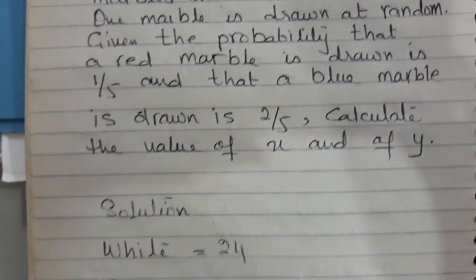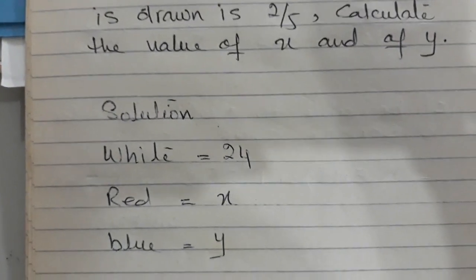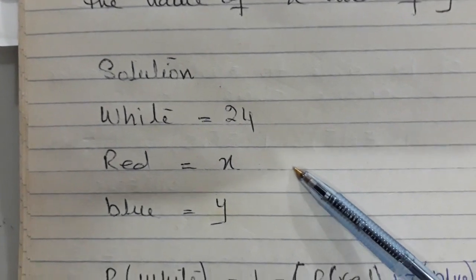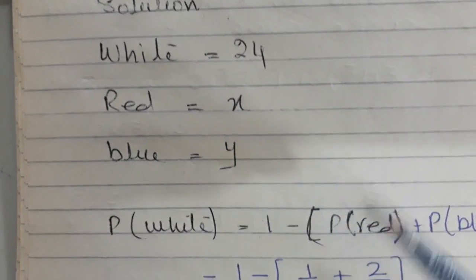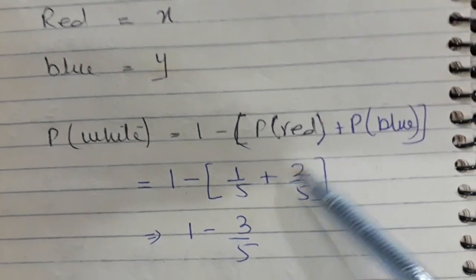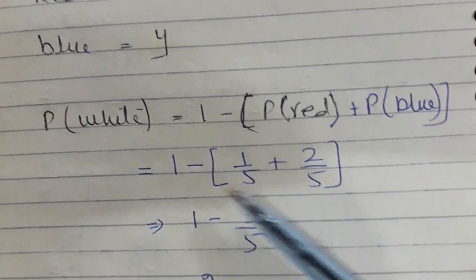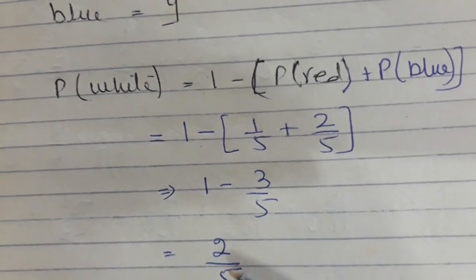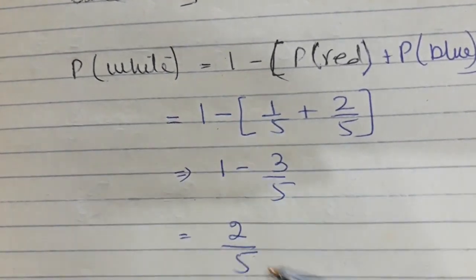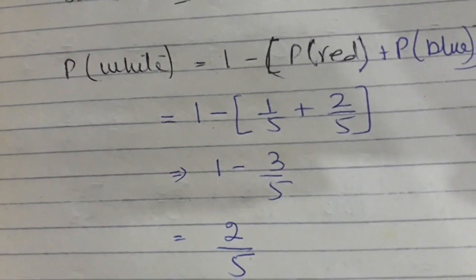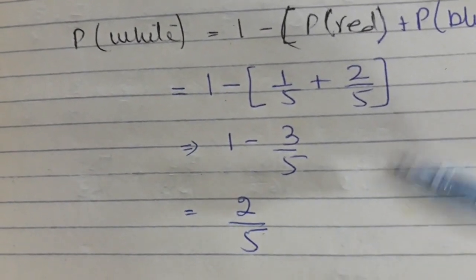Okay, so let's see how it will help us. I'm writing here white marbles are 24, red are X, blue are Y. So I'm adding up the probability of red and blue and subtracting it from 1, which gives 2 over 5. So this is the probability of white marbles. Now do you remember?